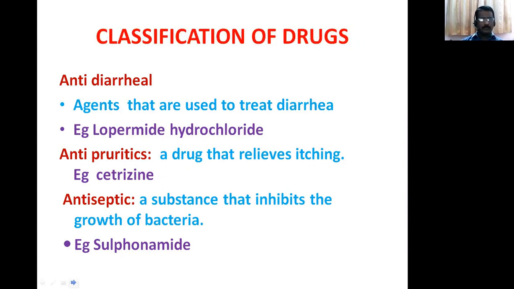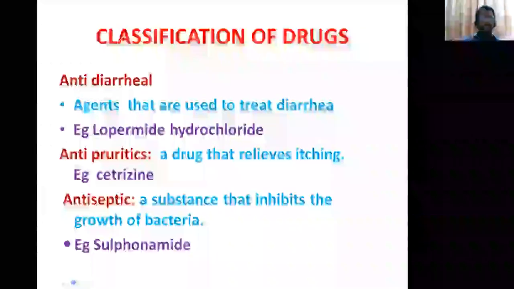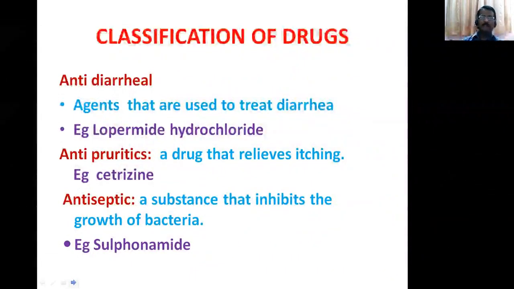And antipruritics. Pruritus means itching. The drugs used to relieve the itching are called antipruritics. For antipruritics we are using antihistamine drugs like cetirizine and chlorpheniramine maleate. And sometimes we are using emollients for itching.